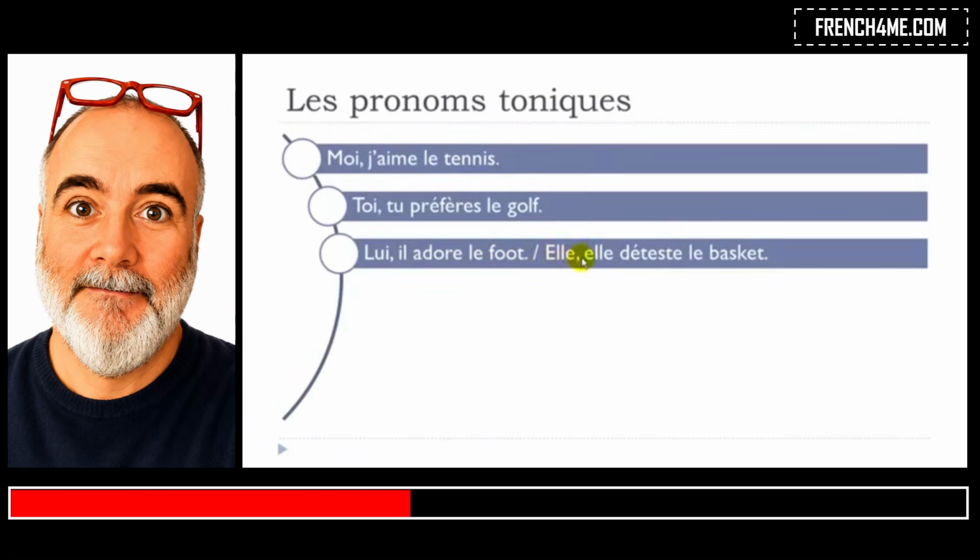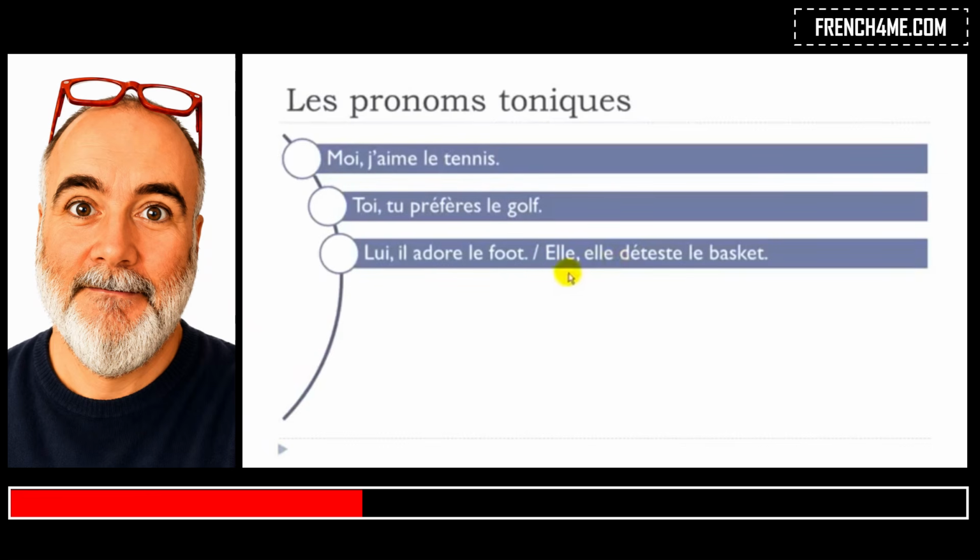Elle déteste, détester means to hate, le basket, and we're talking about basketball here. Elle déteste le basket. So even if you see them twice, you've got this elle.